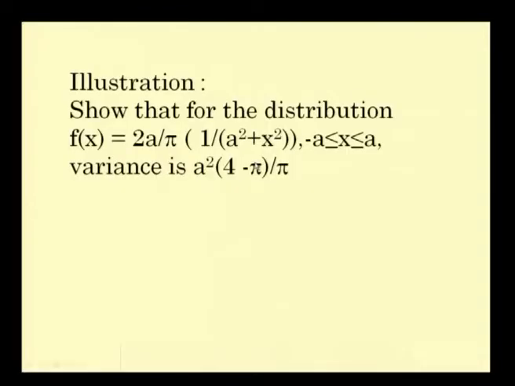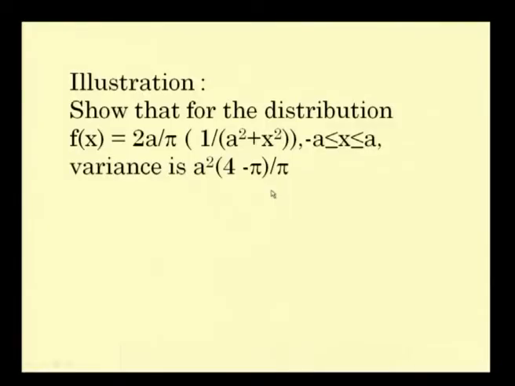And the third illustration is we have to find out the variance for a distribution, and you are asked to show that variance is given by a square into 4 minus pi by pi. We have to use the properties of integration for this particular problem. We shall see how to deal with this problem. Show that for the distribution f of x is equal to 2a by pi, 1 by a square plus x square, minus a less than or equal to x less than or equal to a, the variance is given by a square into 4 minus pi divided by pi.